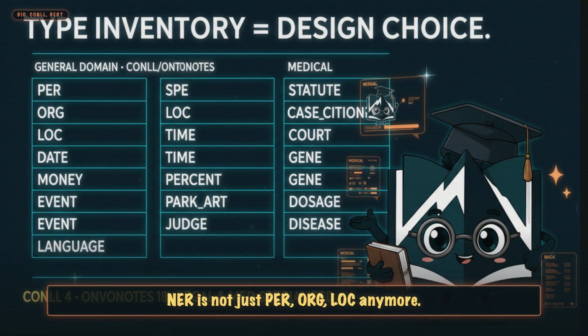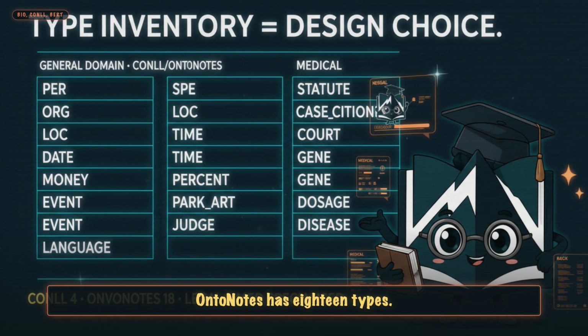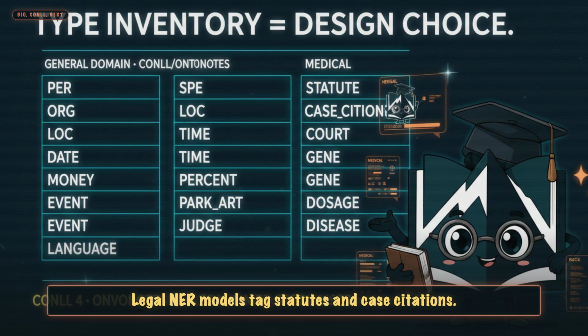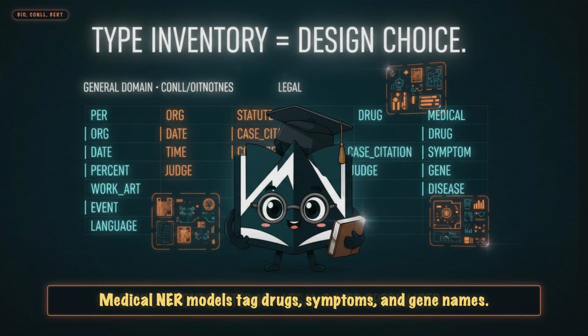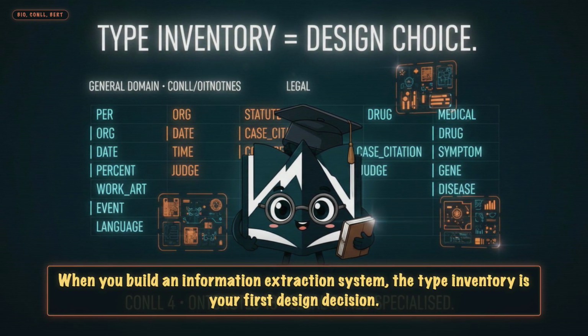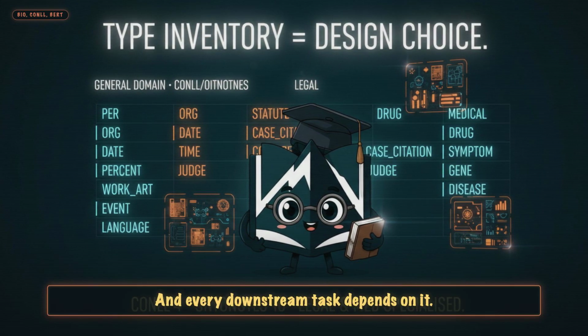NER is not just PER, ORG, LOC anymore. Modern schemes go wide. OntoNotes has 18 types. Legal NER models tag statutes and case citations. Medical NER models tag drugs, symptoms, and gene names. When you build an information extraction system, the type inventory is your first design decision, and every downstream task depends on it.